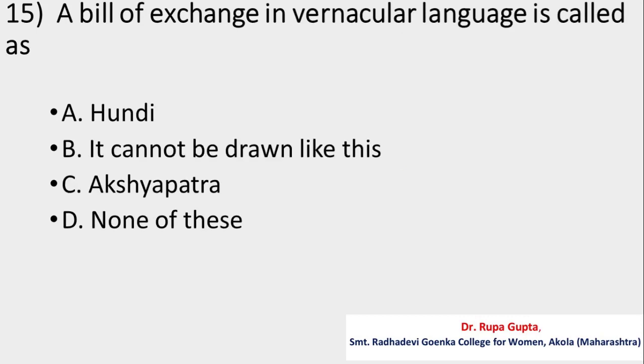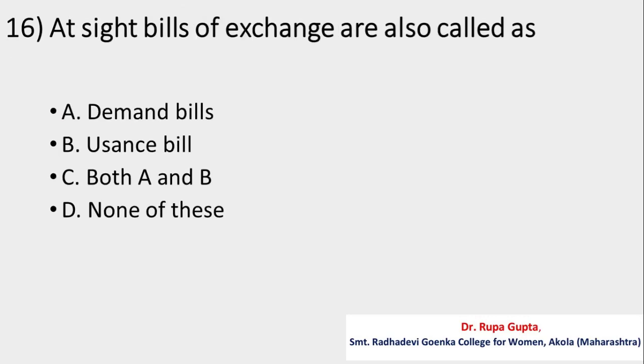Question number 15. A bill of exchange in vernacular language is called as A, Hundi, B, it cannot be drawn like this, C, Akshay Patra, D, none of these. And the correct answer is A, Hundi.